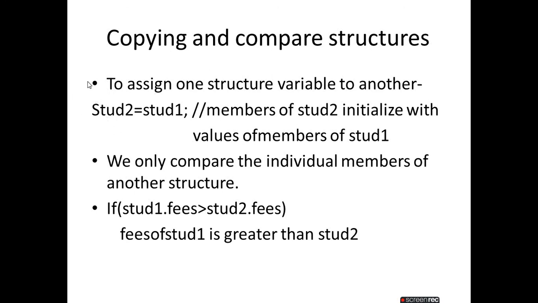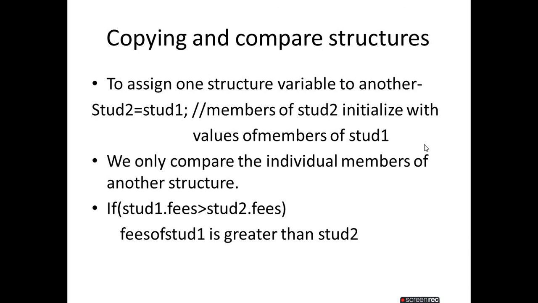We copy from stud1 to stud2: stud2 equals stud1, meaning stud2 is the structure being assigned, and stud1 is the structure it is copied from. That means the members of stud2 are initialized with the values of the members of stud1.